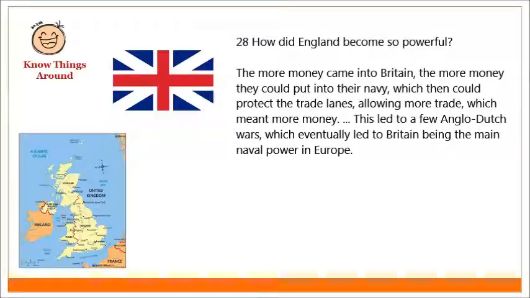How did England become so powerful? The more money came into Britain, the more money they could put into their navy, which then could protect the trade lanes, allowing more trade, which meant more money. This led to a few Anglo-Dutch wars, which eventually led to the British being the main naval power in Europe.